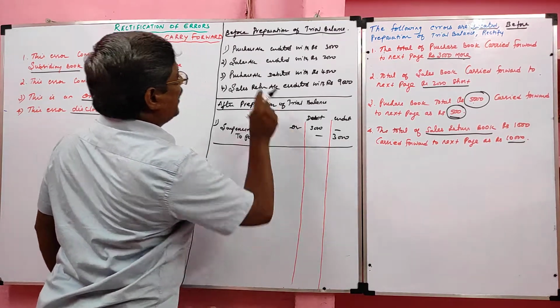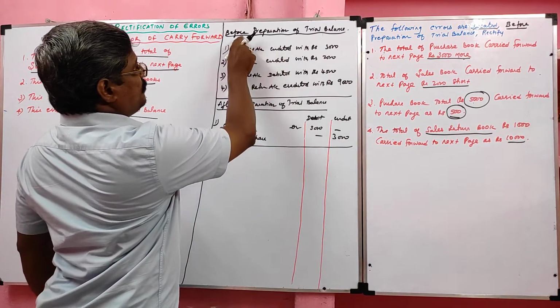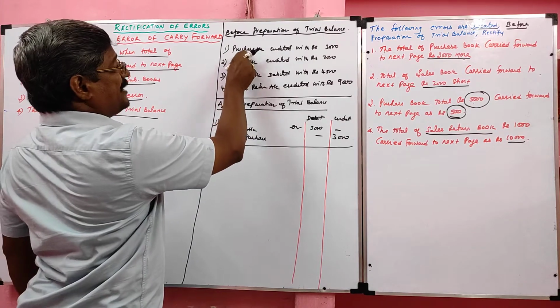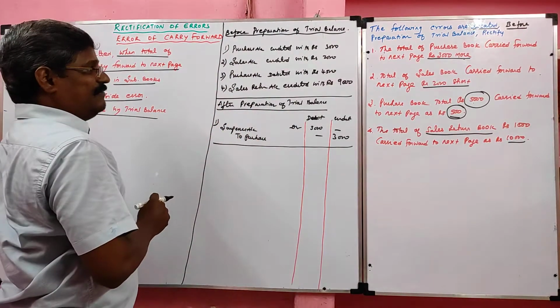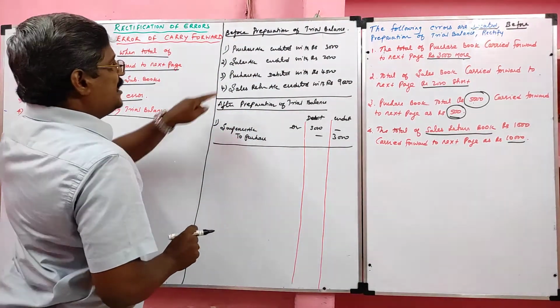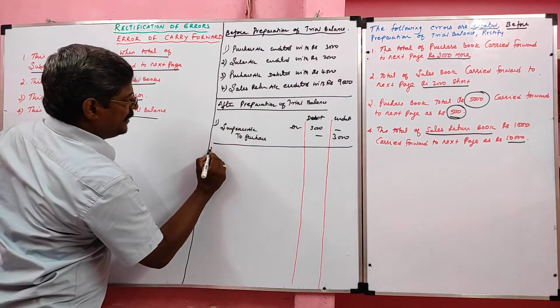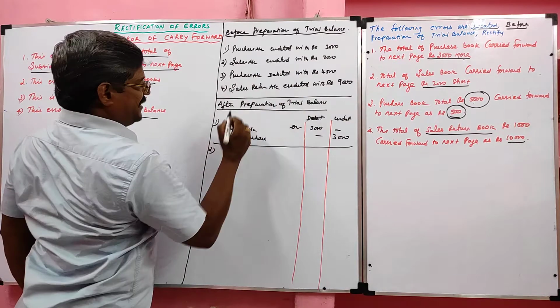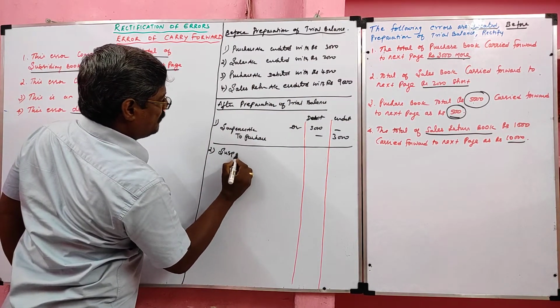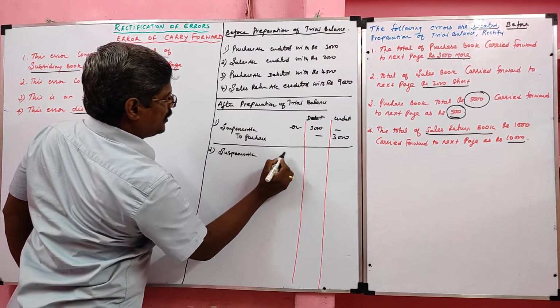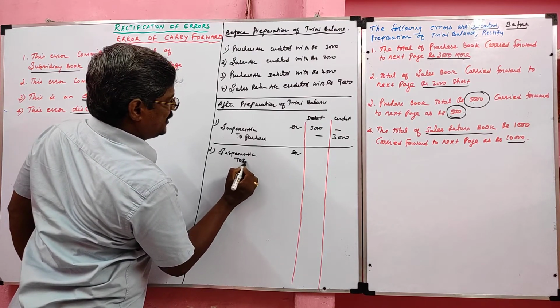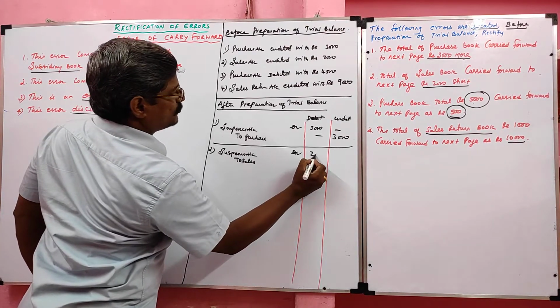So here purchase account was credited before preparation of trial balance. The same error can be rectified after preparation of trial balance by using the suspense account. So purchase account credited, in the debit side suspense account will come. Then in the second case, sales credited. So in the debit side suspense account will come. Suspense account debtor to sales, the value 2,000.